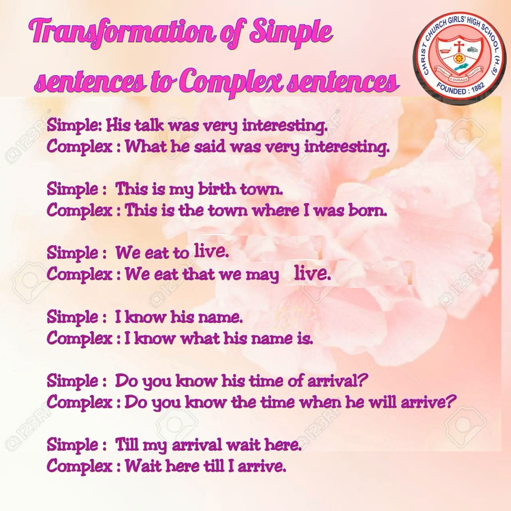Next example. This is my birth town. And in complex, we will write, this is the town where I was born. So girls, you can see that here the town is related with the adjective clause where I was born. So it is a relative clause, and with the help of relative clause we are changing the simple sentence into a complex sentence.